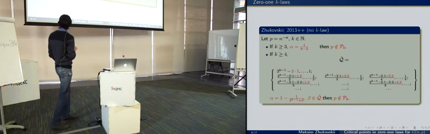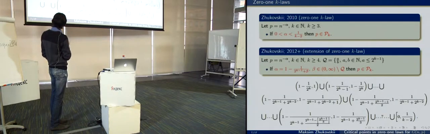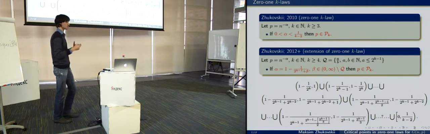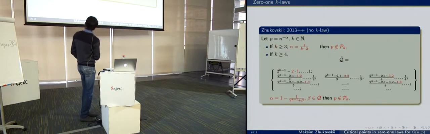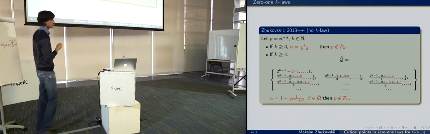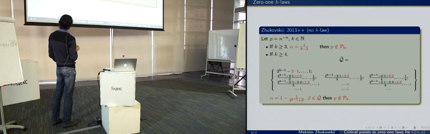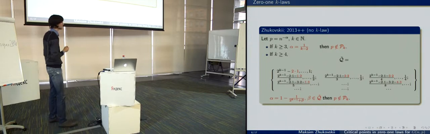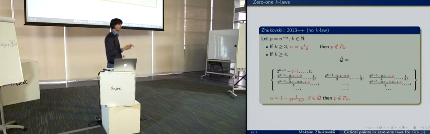So what about the boundary points, the endpoints of the interval? First of all, we prove that if alpha equals 1 over k minus 2, then the 0-1 law doesn't hold. We also prove this result for some beta from the set Q, but we have only a finite number of these, let me say, critical points.